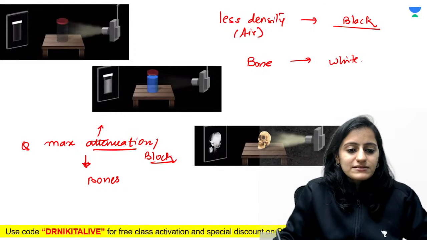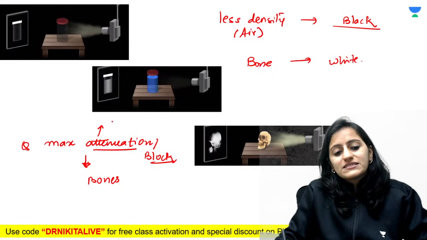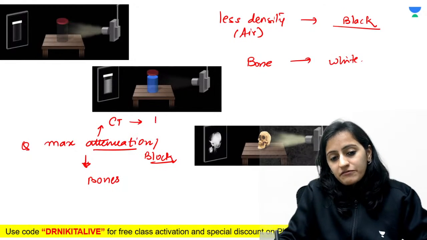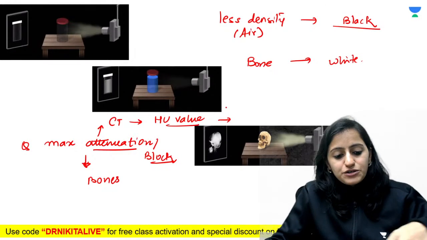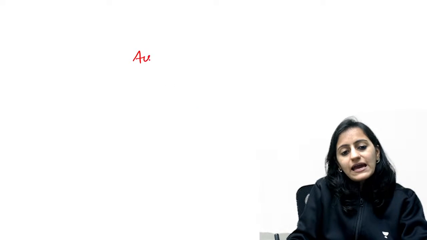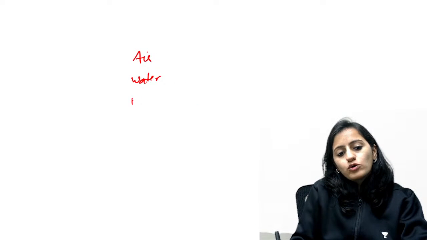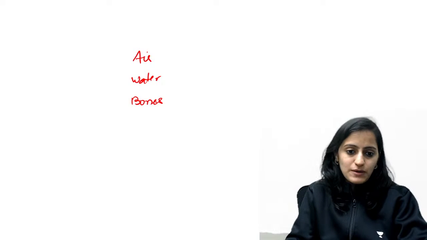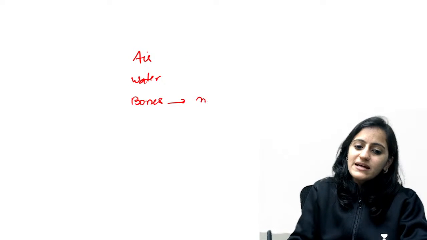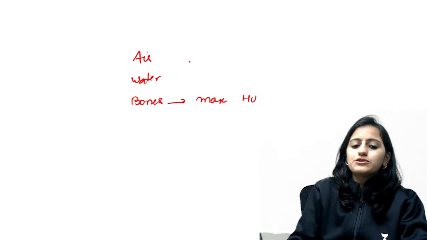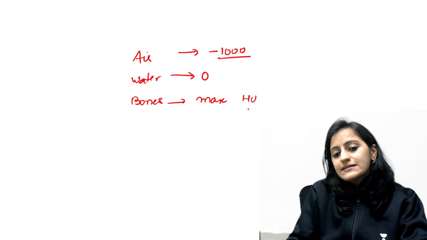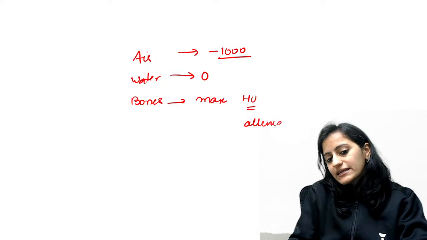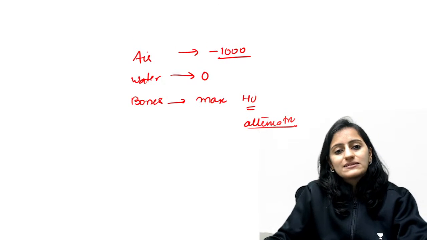So do you remember this? Based on attenuation of X-rays in the CT scan, we have something called the HU value, right? If I ask you about the HU value of air, water and bones, which one has maximum HU value? Bones have maximum HU value out of this. Water का 0 होता है, air का negative होता है, right? So the HU value depends on the attenuation of the X-rays by the substance.